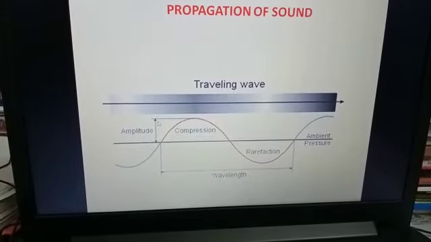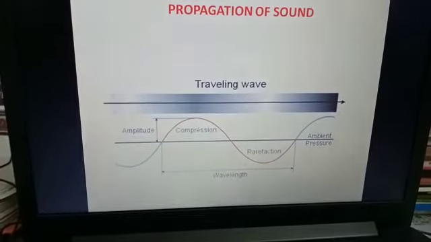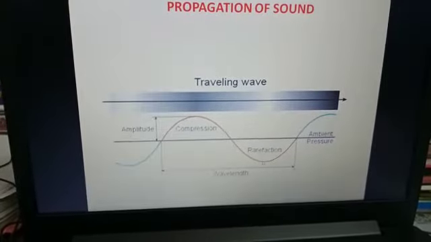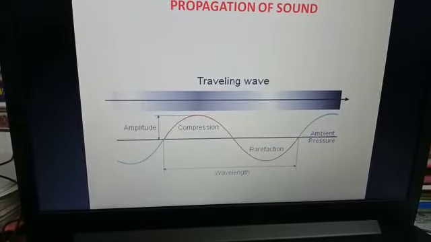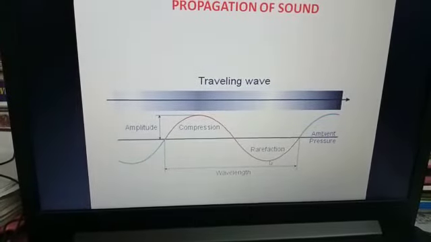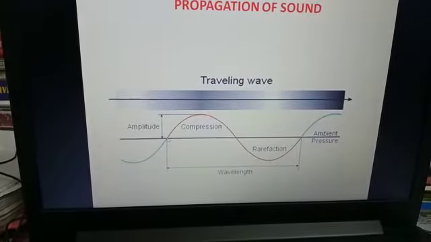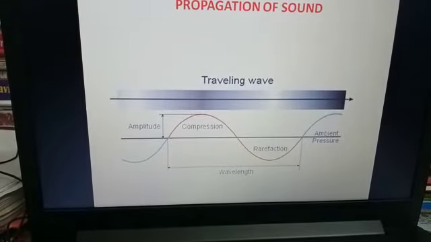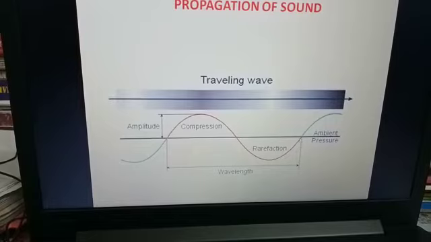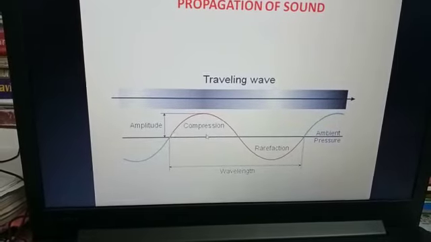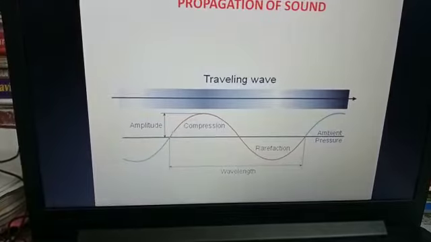You can see here, if I consider this to be a wave, this is the amplitude, this is the mean position, this is the amplitude. Here the highest peak is called the compression, and the lower valley we call the rarefaction. Here the peak is also called the crest, and the valley is also called the trough. We have discussed this earlier. And the distance between two troughs or two crests, we call the wavelength.